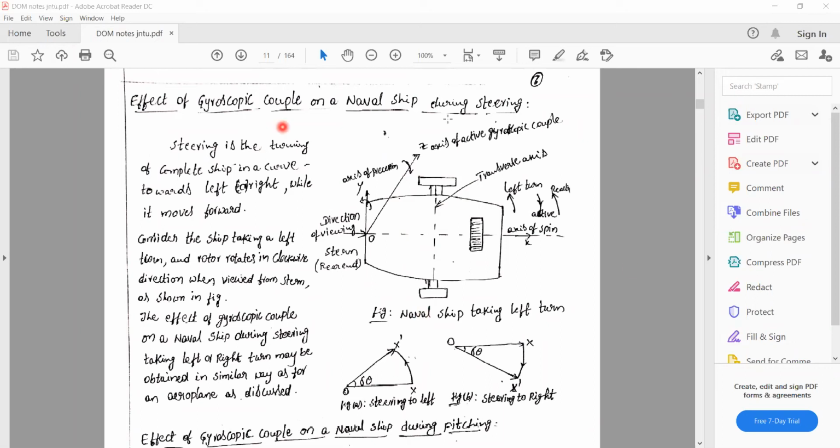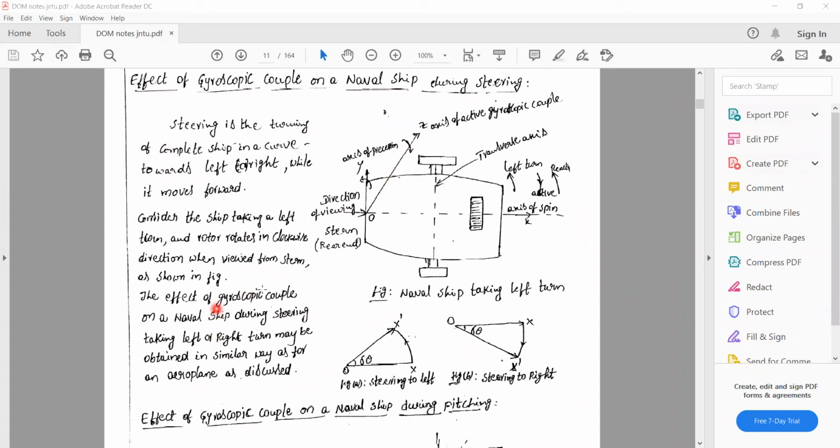Now coming to the steering effect point of view. Just observe that.